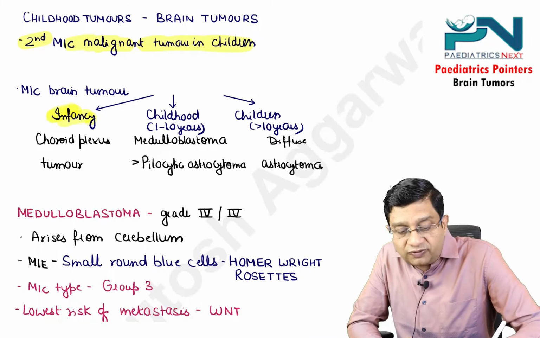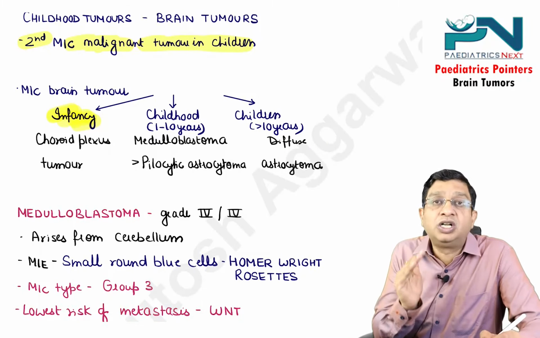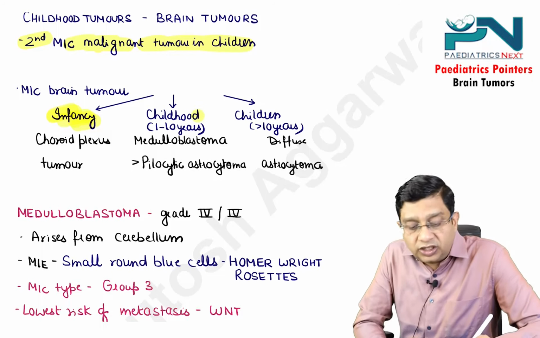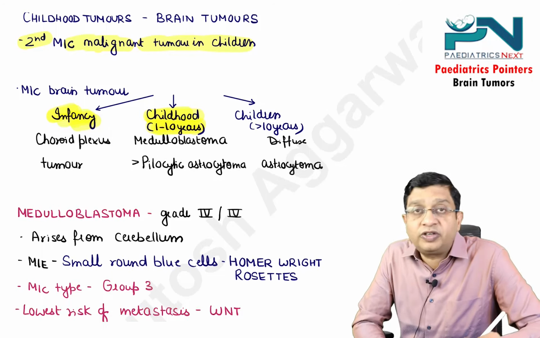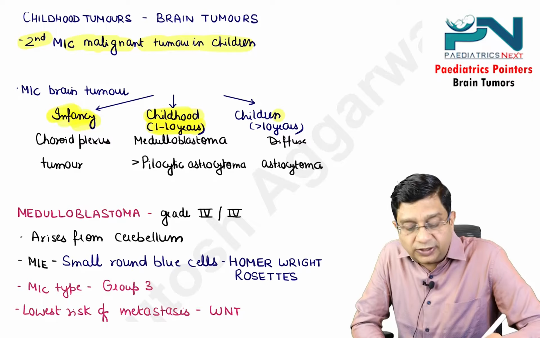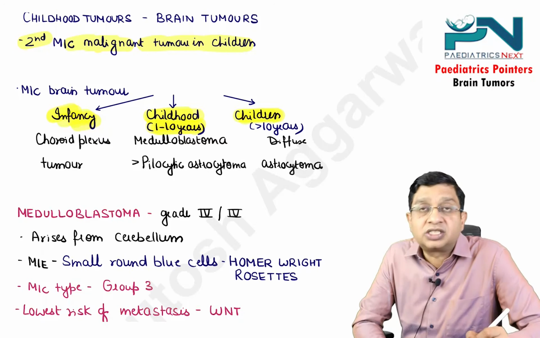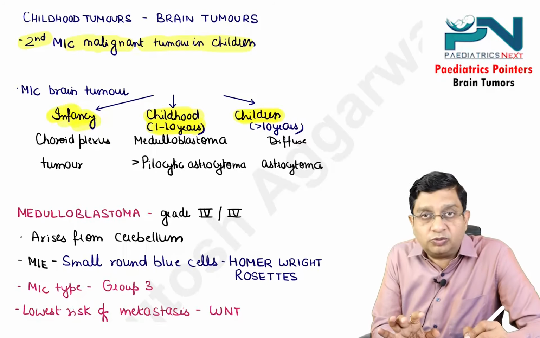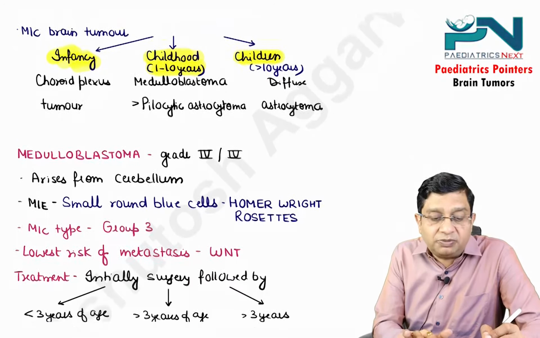If you see in infancy, the most common is the choroid plexus tumor. In childhood, 1 to 10 years of age, medulloblastoma more than pilocytic astrocytoma. In children more than 10 years, diffuse astrocytoma. So, we'll be discussing three major tumors.